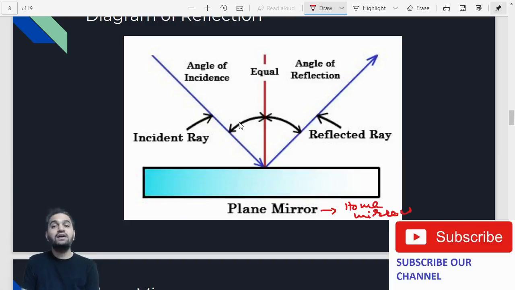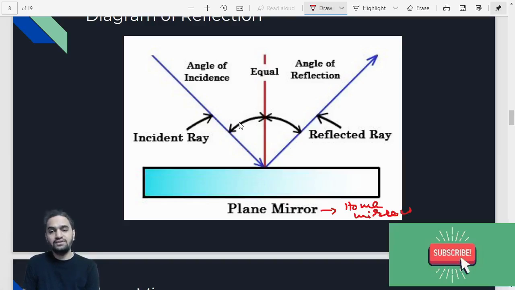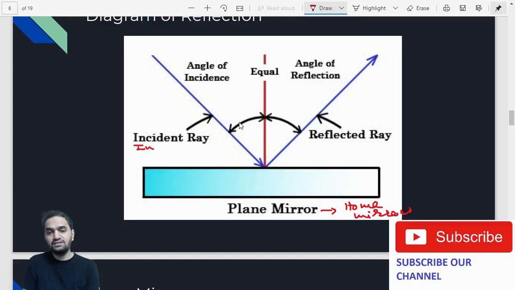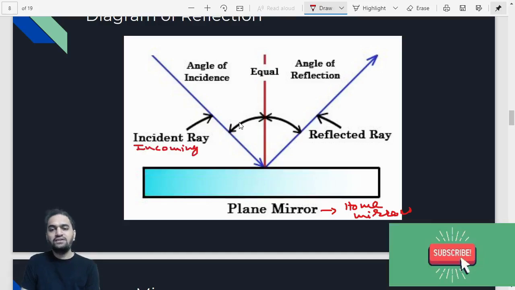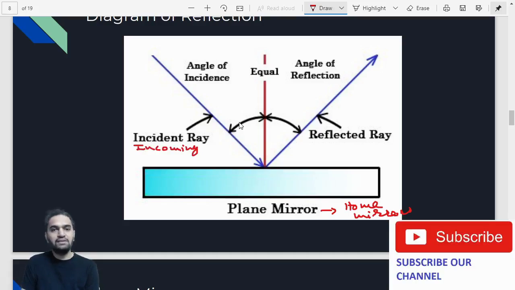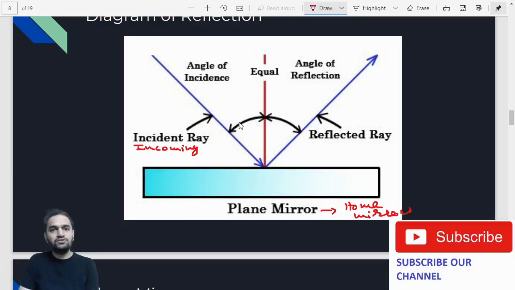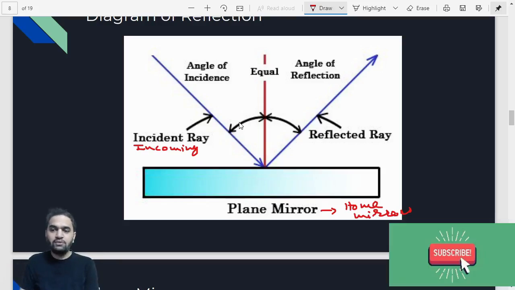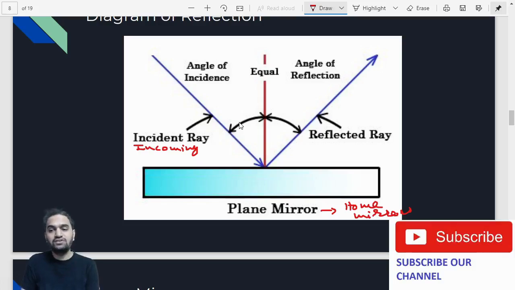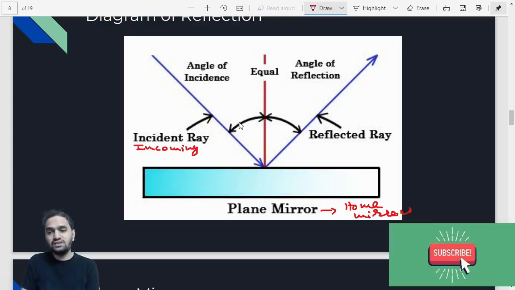Incident ray means incoming light ray. After hitting the plane mirror, which is very highly polished, and mirrors are always polished, the ray of light is going to bounce back in the same medium. This bouncing back of the ray is called a reflected ray, or in simple terms, the outgoing ray.